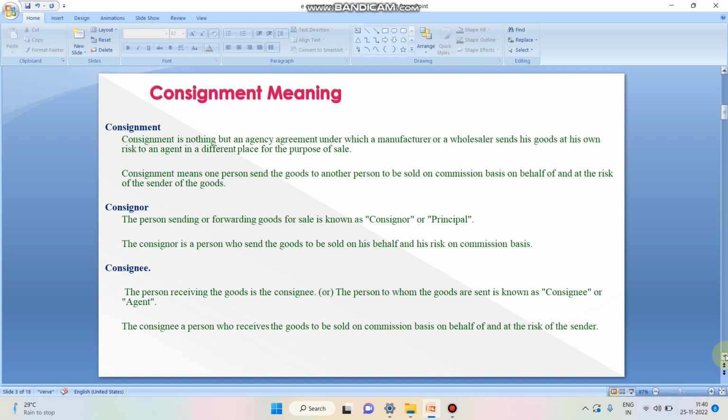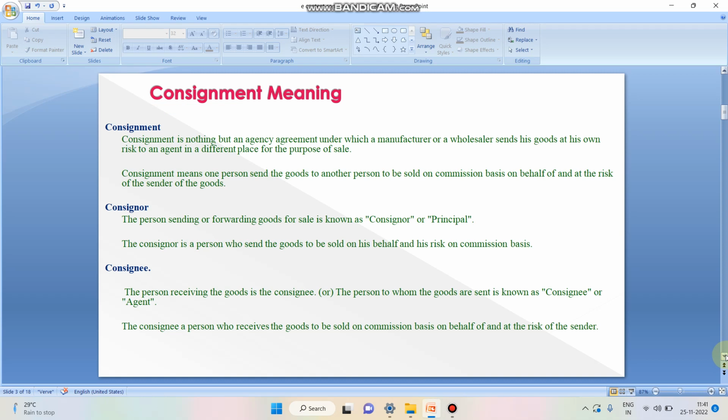In the concept of consignment, there are two parties, namely consignor and consignee. The person who is sending the goods, who is forwarding the goods, is known as consignor, for the purpose of sale. He is also known as principal.